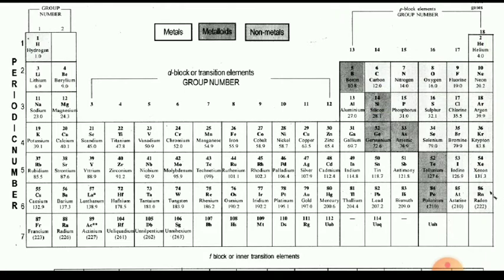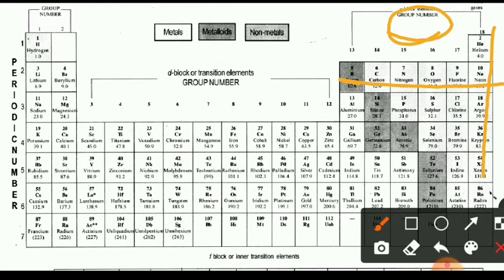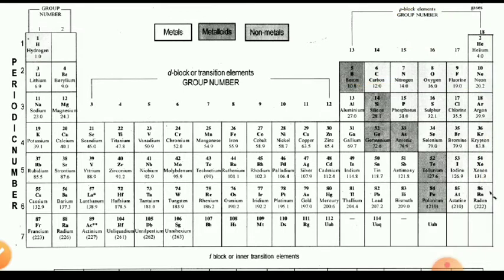Means here 13 to 18 are p block elements, and in that, the 18th group is separate and is called noble gases or inert gases.